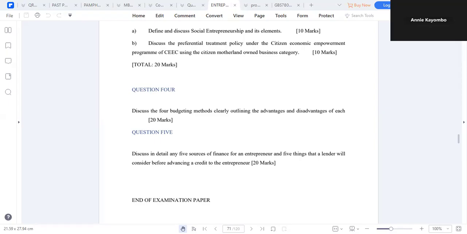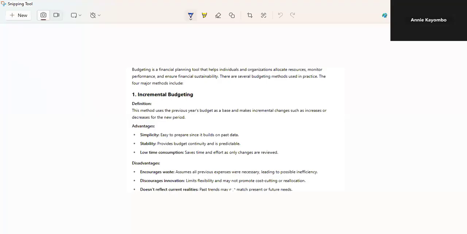Talking about budgeting, it is a financial tool that individuals or entrepreneurs or organizations use when they are allocating resources. So this is widely used everywhere. We're going to talk about the types of budgeting and the advantages of each of them.